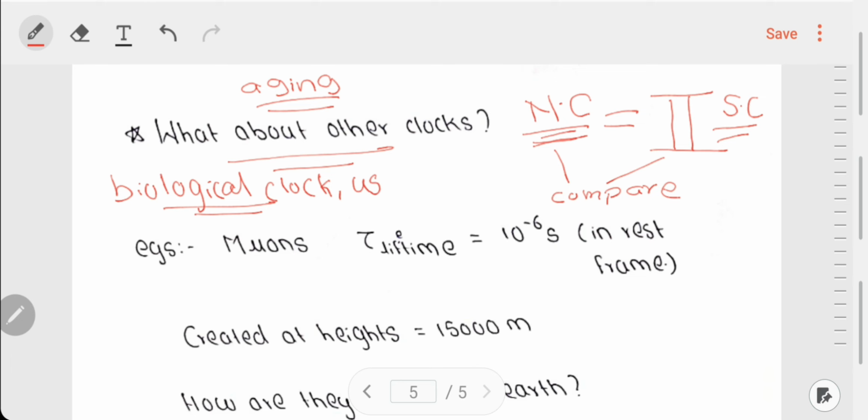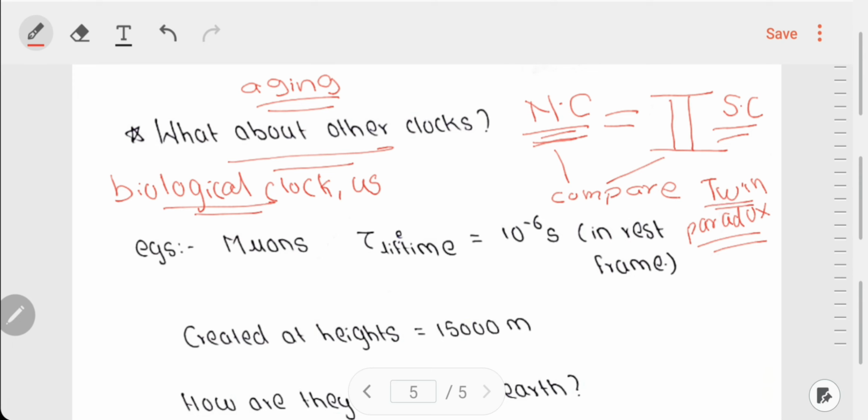This comparison between the two observations, of the person on the earth and the person in the rocket, gives rise to a new paradox, which is called the twin paradox. We'll not discuss it today. We'll discuss it after 2 lectures maybe. So this twin paradox, we'll discuss it later.